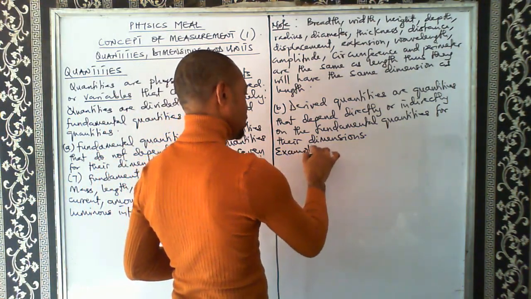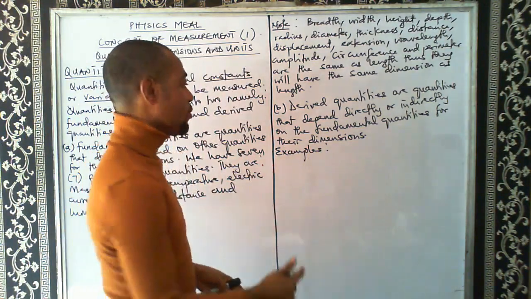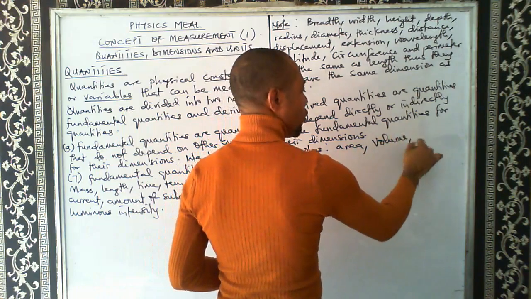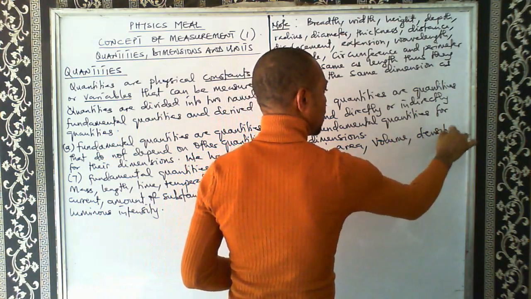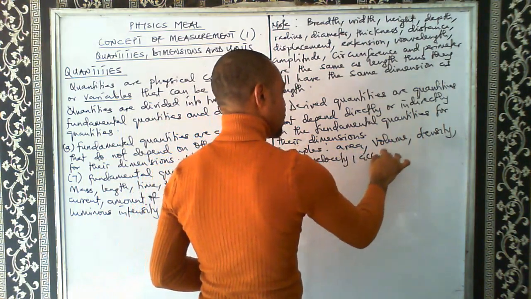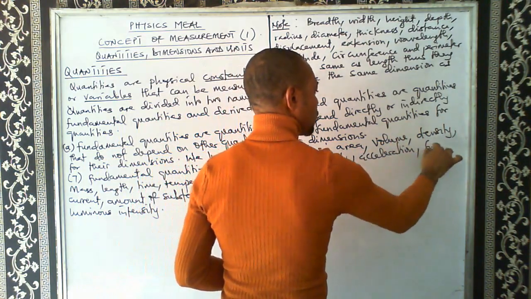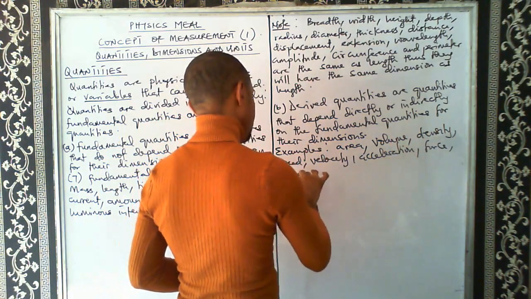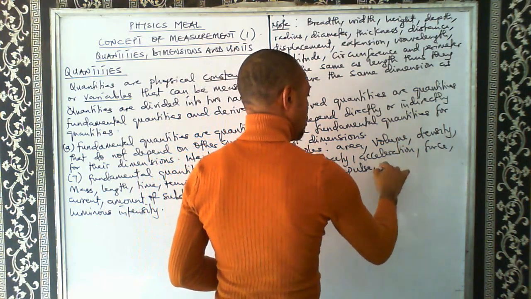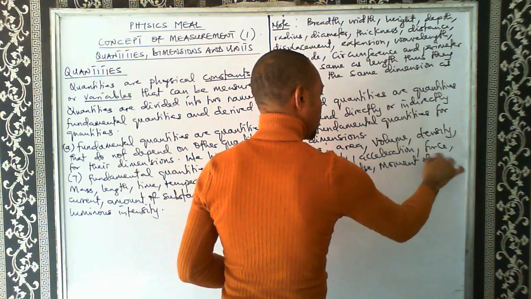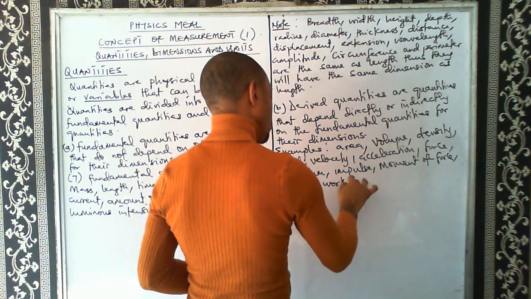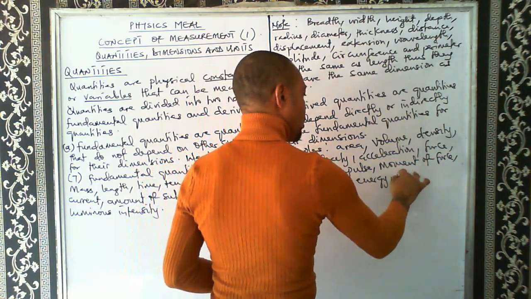So let's look at the examples of derived quantities. There are so many of them because we have so many quantities. Area is a derived quantity. Volume is a derived quantity. We have density, speed, velocity, acceleration, force, momentum, impulse, moment of force, pressure, work, energy, and power.